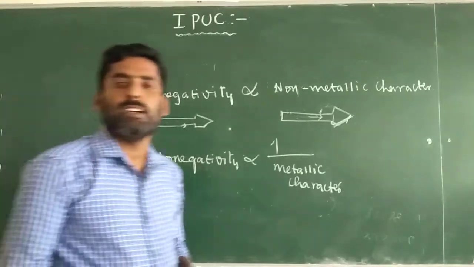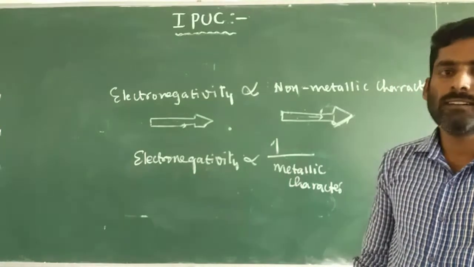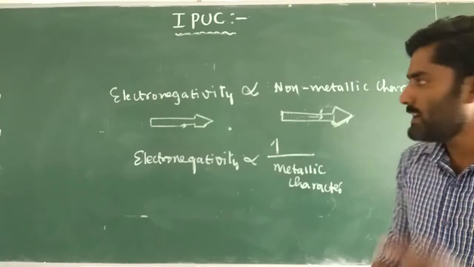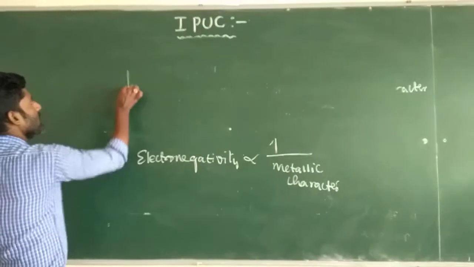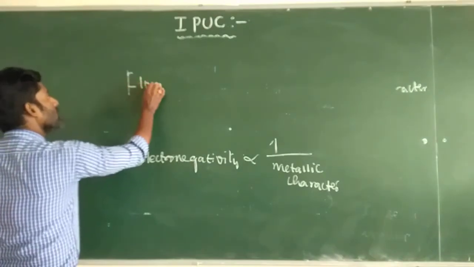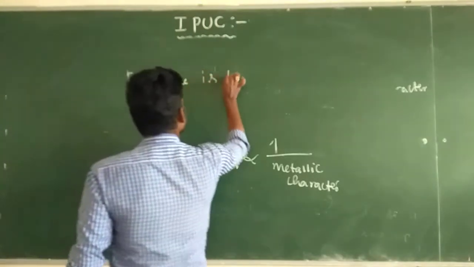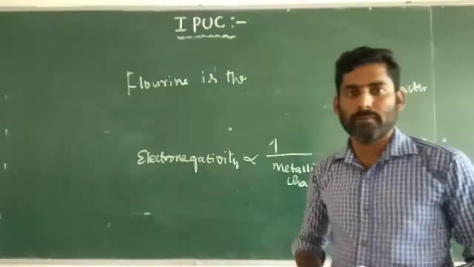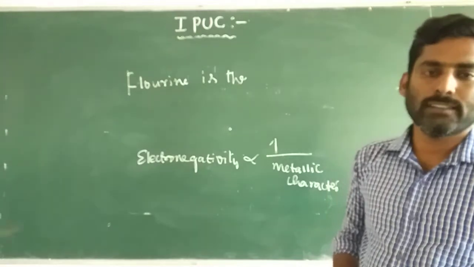In the periodic table, group 16 and group 17 are more electronegative elements. In the entire periodic table, fluorine is the most electronegative element. They can ask this for one mark: which is the most electronegative element in the periodic table?